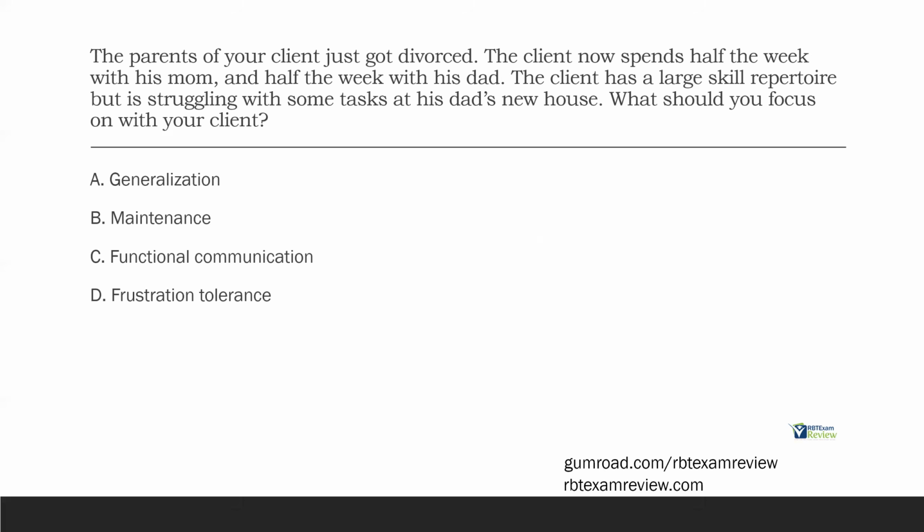What about functional communication? Is there any indication that this is a communication issue? Do we even know if the client can communicate? No, the question gives us no information regarding the client's level of communication or their ability to communicate. Therefore, we cannot pick C. You've got to go by what the question gives you. The information they give you is what you use to answer the question.